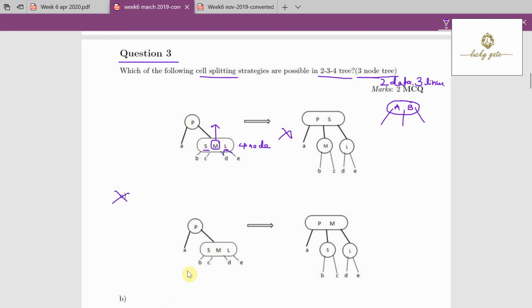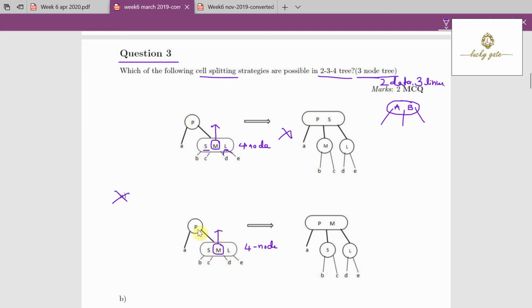Look at option B. Now a split occurs. Actually the question is given as a 3-node, and now it is a 4-node tree. Because it is a 4-node, it is causing overflow, so it causes a split, and the middle should go up.